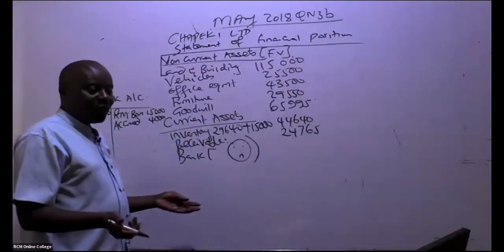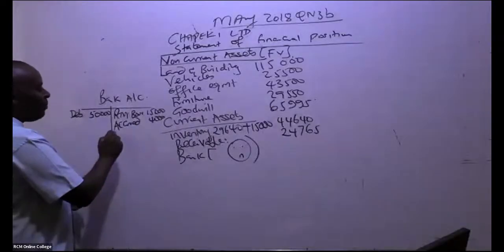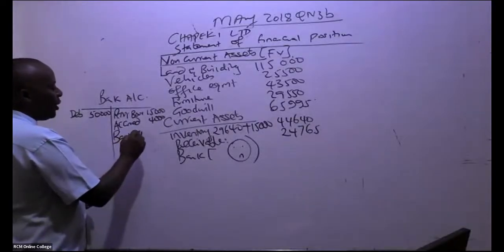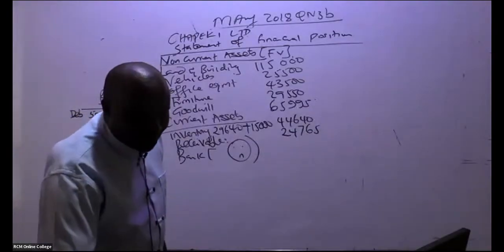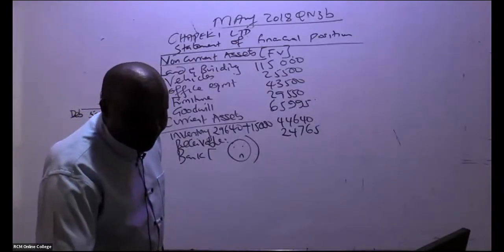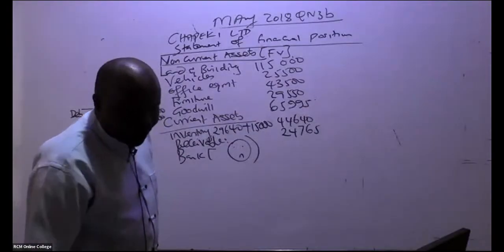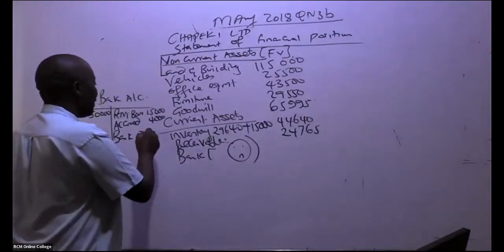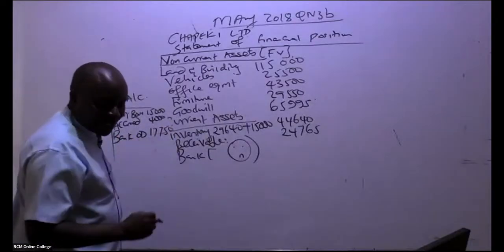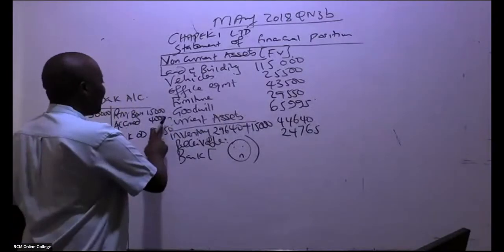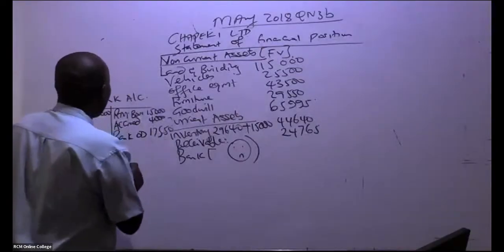That is general knowledge. We have a bank overdraft of how much? I'm being told 17,550. So go ahead and give me the balance carried down.